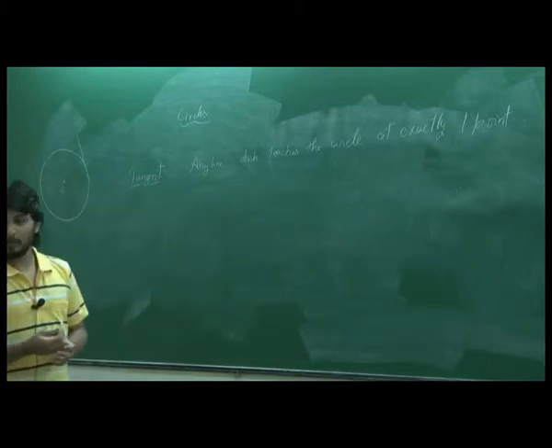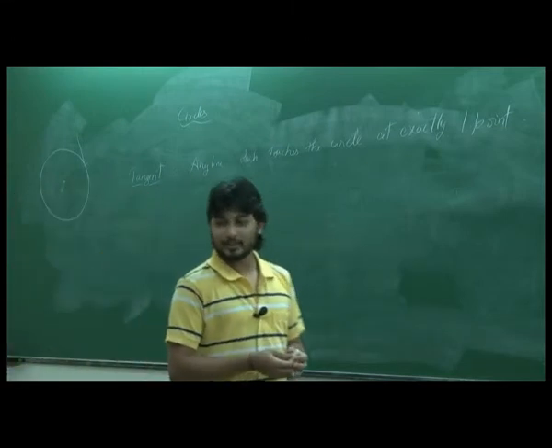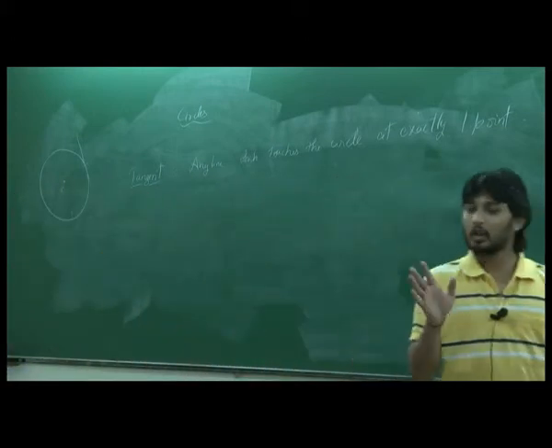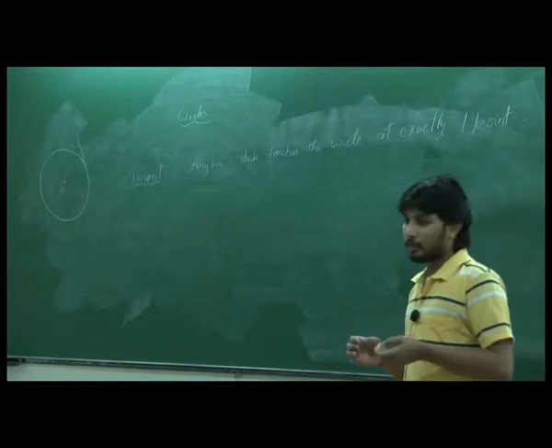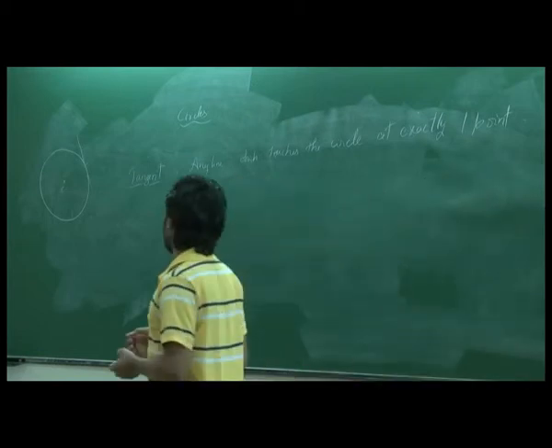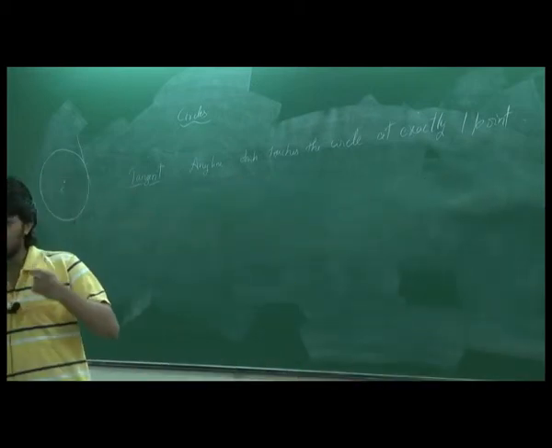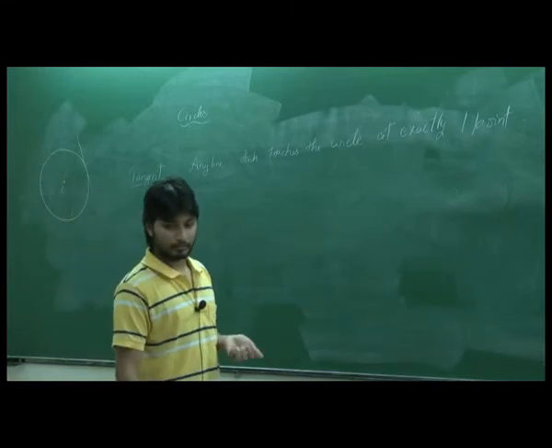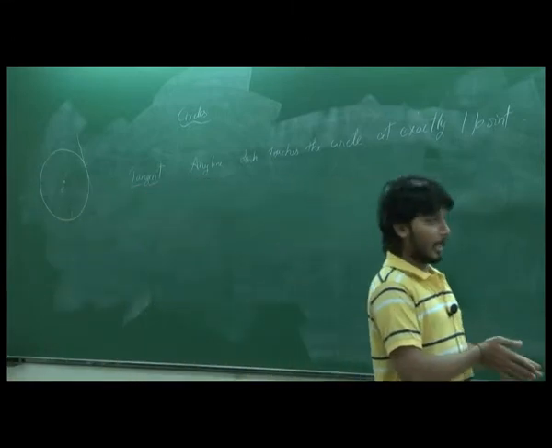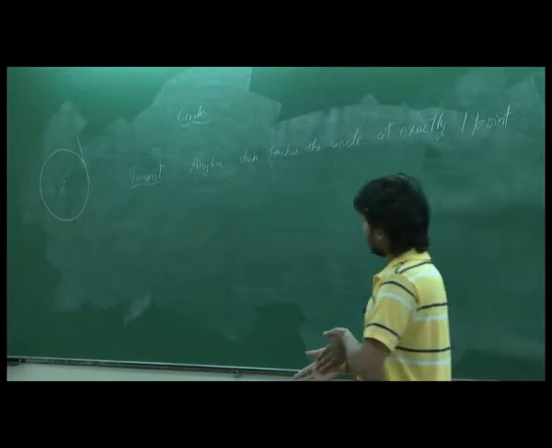So I'll say a chord is a line, or sorry, it's not a line, it's a line segment. A chord is a line segment which has its endpoints on the circle. A diameter is a chord which passes through the center.